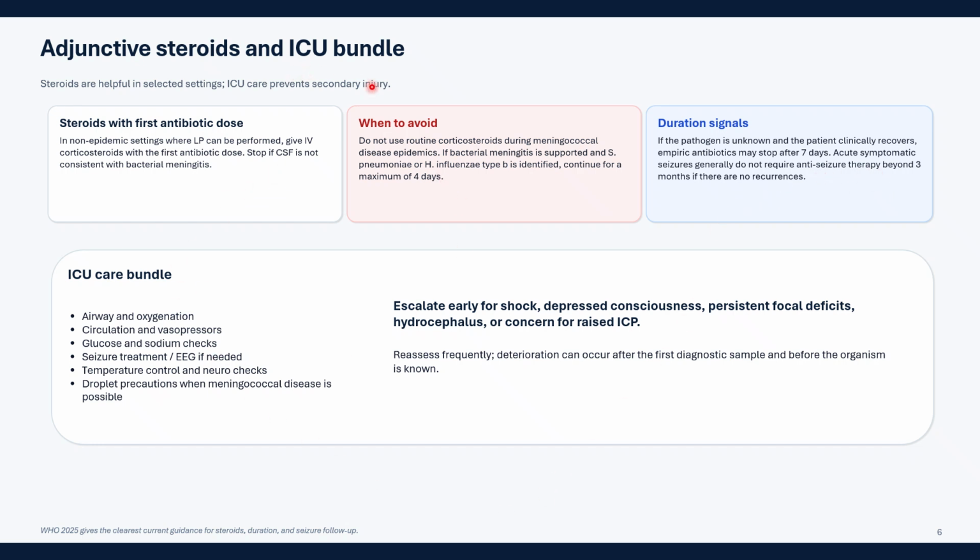What comes under ICU care bundles? So what we normally do in ICUs: airway and oxygenation, circulation with vasopressors, glucose and sodium checks, seizure treatment and EEG if needed, temperature control and GCS check, droplet precautions when meningococcal disease is possible. So we should escalate early for shock, depressed consciousness, persistent focal deficit, hydrocephalus, or if there is an issue of raised ICP. So we should act accordingly.